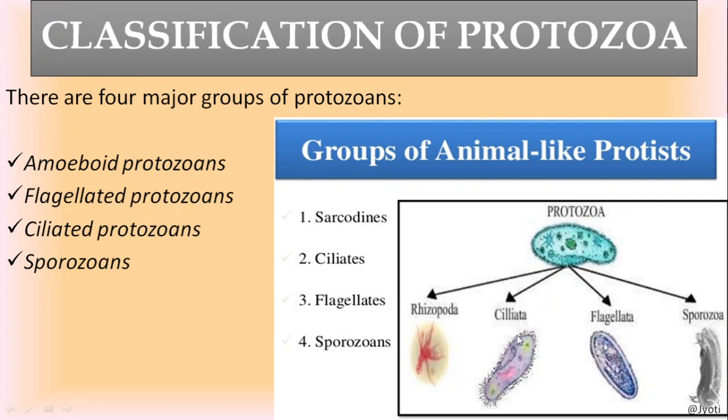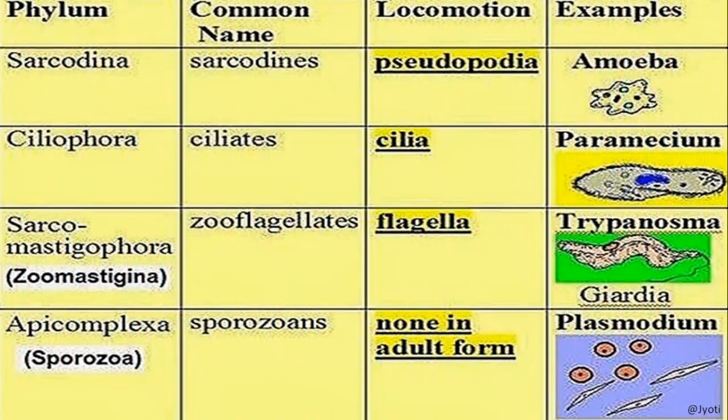Then ciliata, you can see here the cilia are present as locomotory organelles, and in Rhizopoda the pseudopodia are there in the organism. Even in amoeba also you might have observed. Then flagella, you might have observed that in euglena flagella is the locomotory organelle, and in sporozoa, that is plasmodium, take the example of plasmodium, they don't have any locomotory organs. Okay. So let us discuss the group one by one.